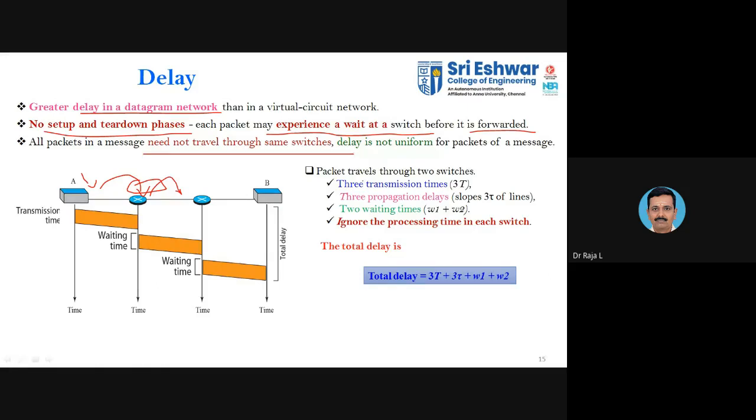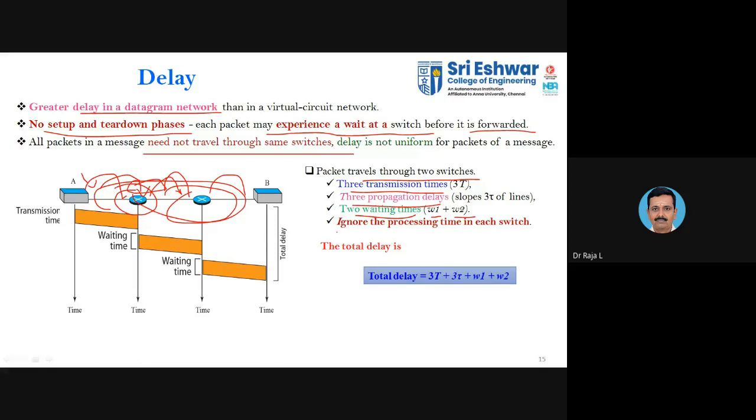So the packet travels through the two switches you have. With this, it will be forwarded with 3 transmission times. So here 1, here 2, then here 3. So you have 3 transmission times, 3 propagation delays. For all the 3 cases, you have the propagation delay and 2 waiting times. It has to wait in the first and it has to wait in the second. That is the waiting time. It will be represented as W1 and W2.